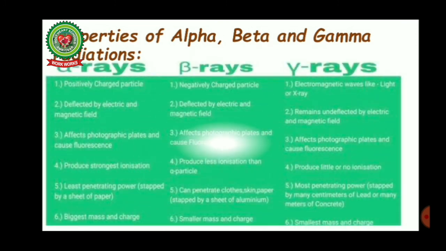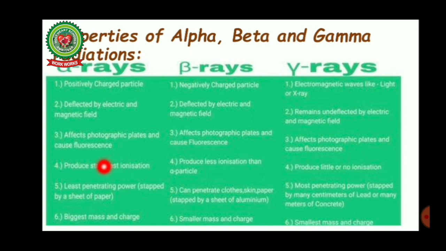The last topic for today is properties of alpha, beta and gamma radiations. Alpha rays are positively charged, beta rays negatively charged and gamma uncharged; these are electromagnetic waves like light or X-rays. Alpha and beta, being charged particles, can be easily deflected by electric and magnetic fields, whereas gamma rays remain undeflected. All three of them, alpha, beta and gamma, affect photographic plates and cause fluorescence, that is, a shining effect.